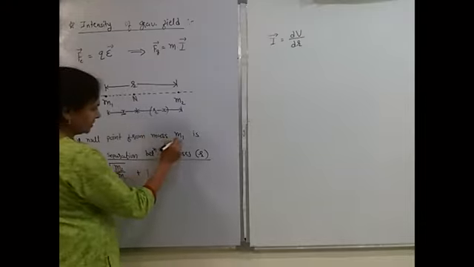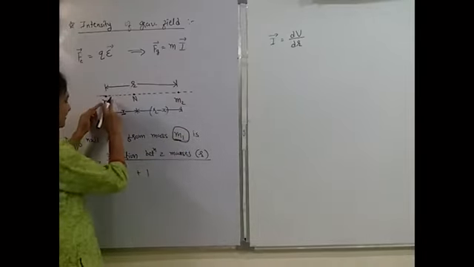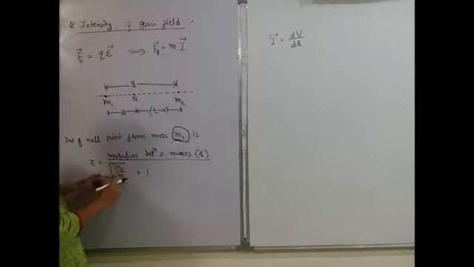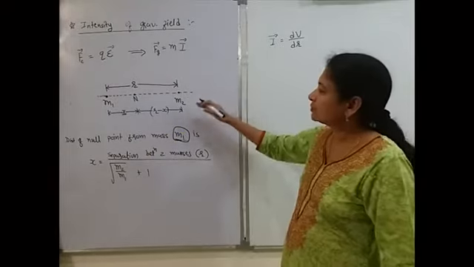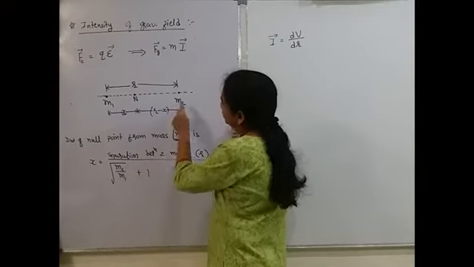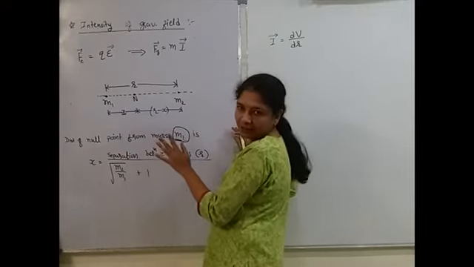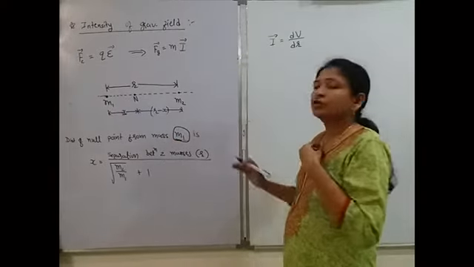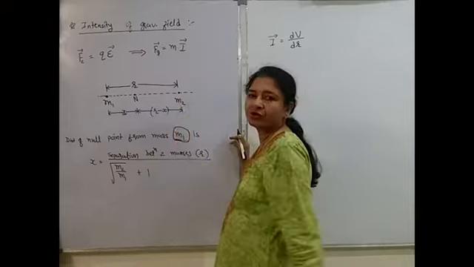See, keep in mind you are finding distance from m1. Since we are taking distance from m1, m2 by m1 will come, under root m2 by m1 plus 1. And suppose I want to find distance from m2, then only one change will be there. Here we are taking distance from m2, so here m1 by m2 will come.